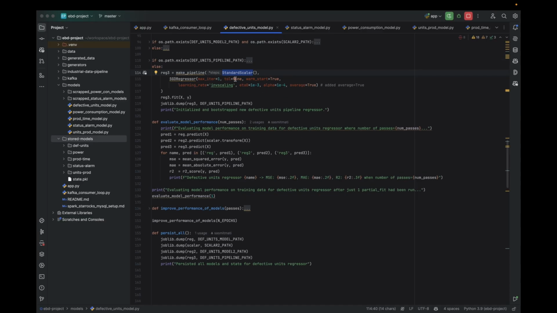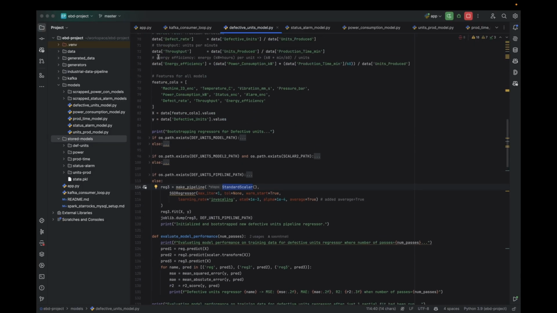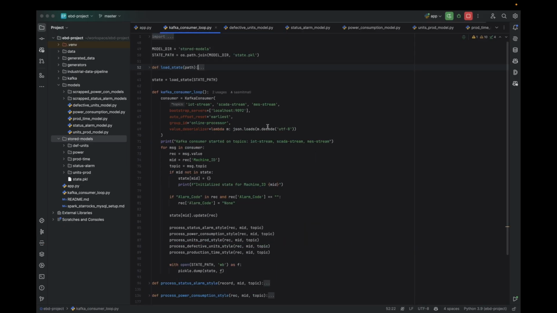The reason we are using standard scaler here is because values of features are in different ranges, and in conjunction with encoded classes, they introduce imbalance in the weights. Here we can see the features that we are using. This single Kafka consumer ingests from all three topics and incrementally refits each model.